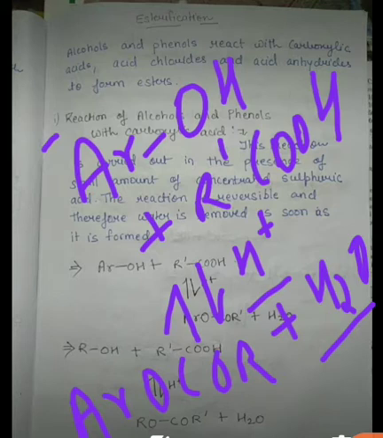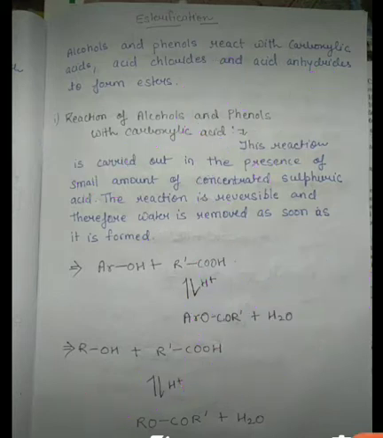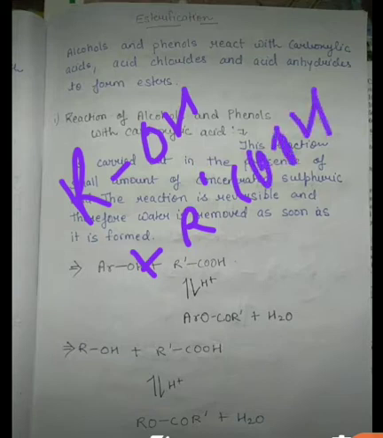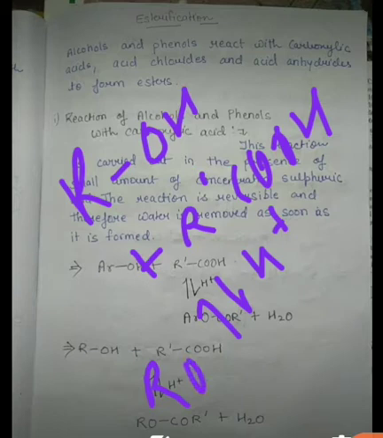Now students, in a similar way we will do it for alcohols. Suppose we are reacting alcohol with carboxylic acid in acidic medium, then what will happen? It will also form ester, that is RCOOR', plus H2O.